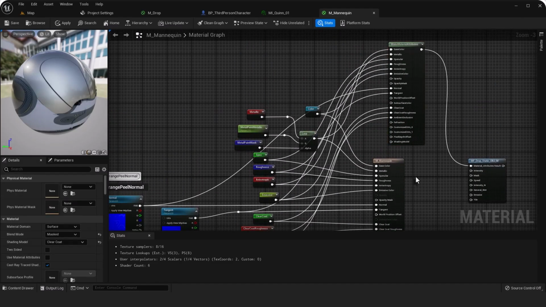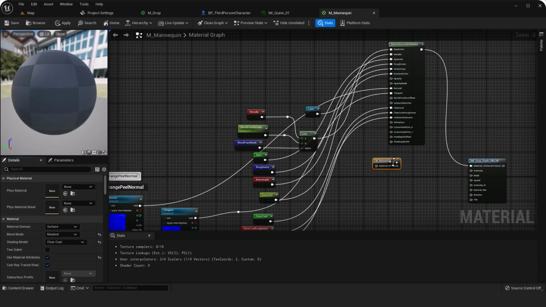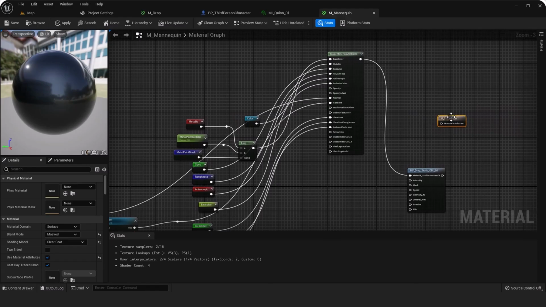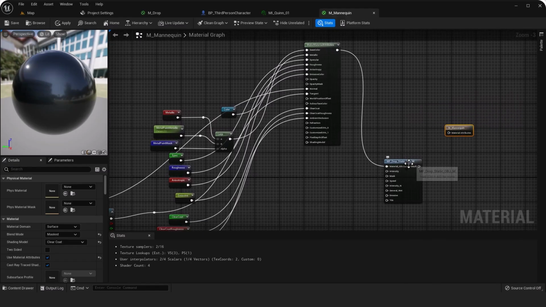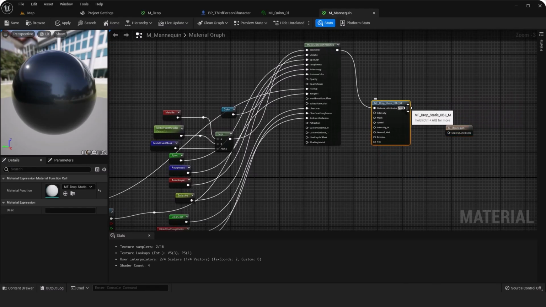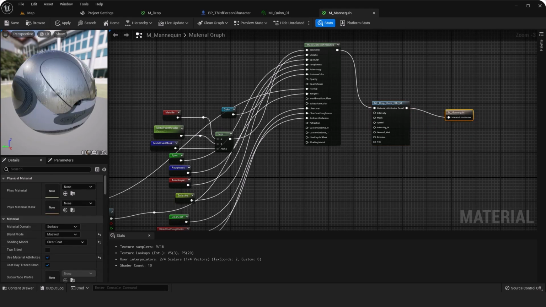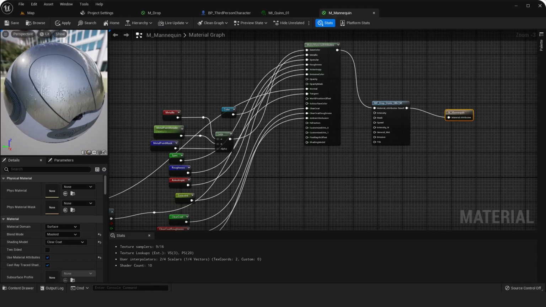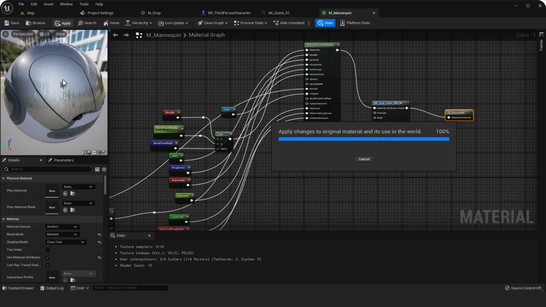Now we just need to enable use material attribute here. Then we connect the function output to the material attribute input. Now, as you can see, the raindrop effect is now applied to the material. And let's run the project and see the result. Click on apply.